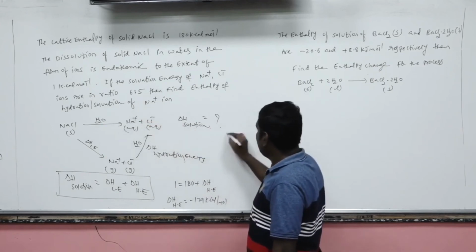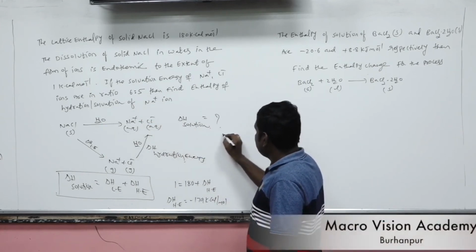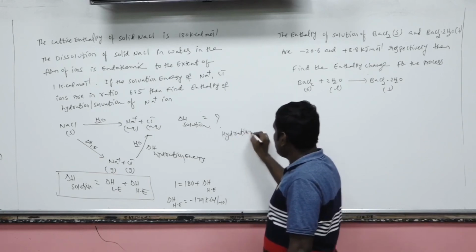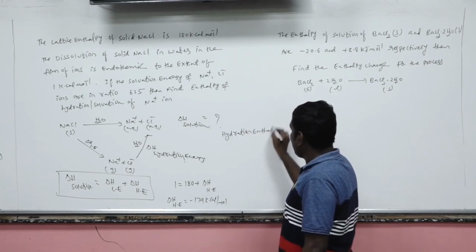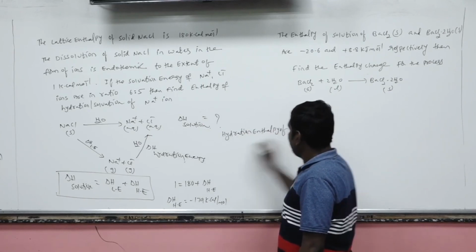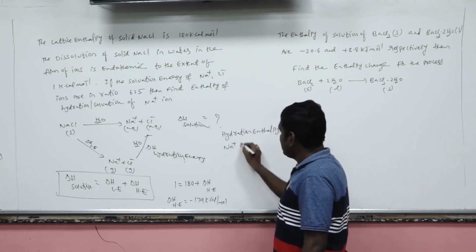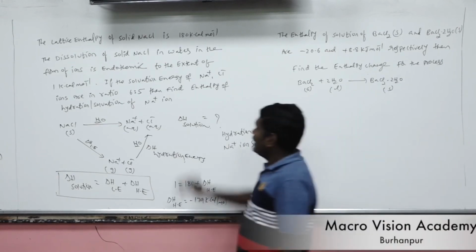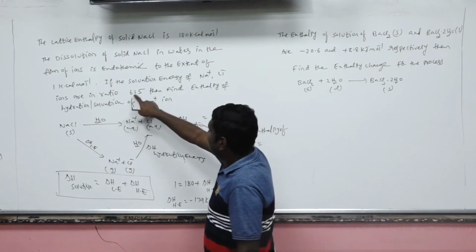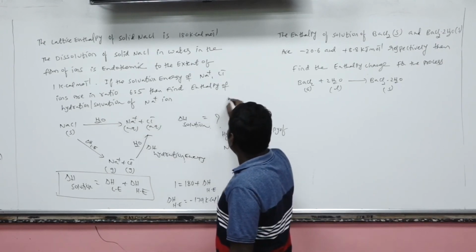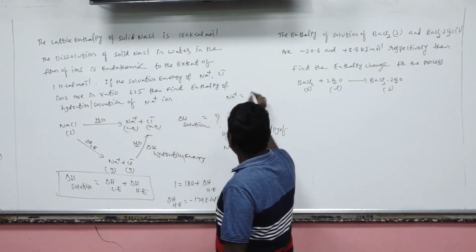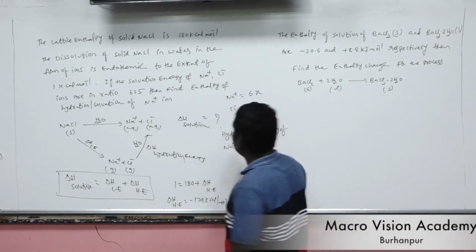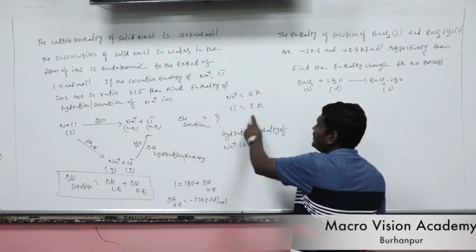So what I am doing? Hydration enthalpy of sodium ions, let's suppose solvation enthalpy, hydration enthalpy of sodium is 6 into X, chlorine 5 into X. The ratio will be 6:5.